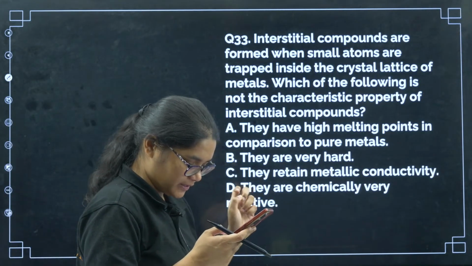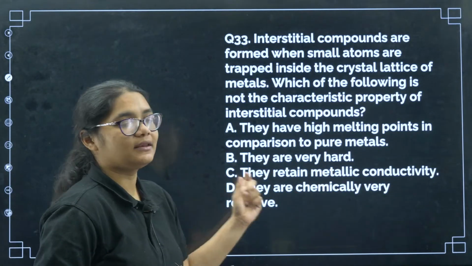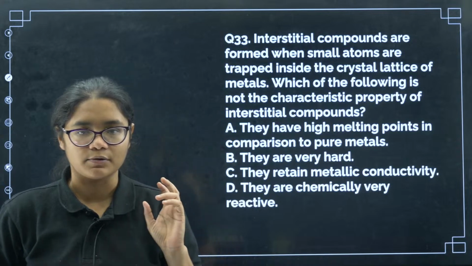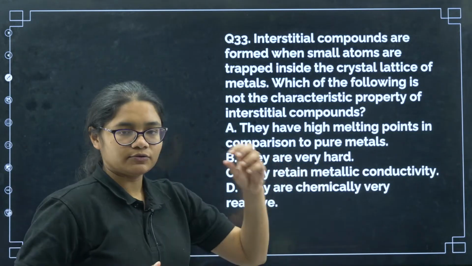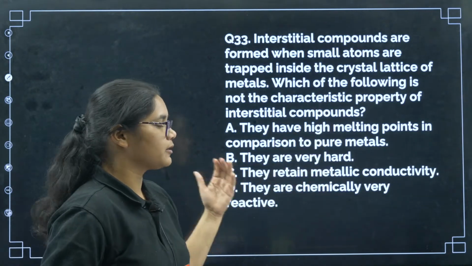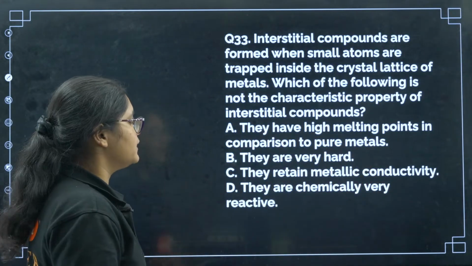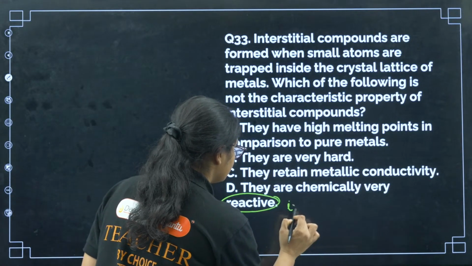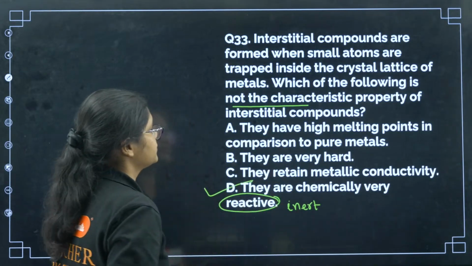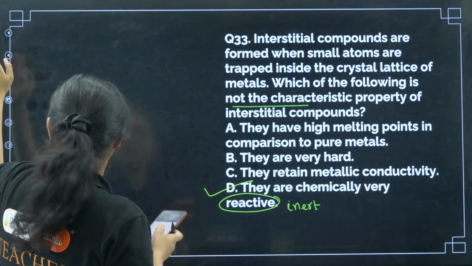Okay. Yes, Lakshmi, very good. They retain metallic conductivity. They are chemically very reactive. So interstitial compounds, we know transition elements can form interstitial compounds, right? Now they are very hard, so when the gaps are filled, automatically it will become very hard. They have high melting point and boiling point because of increased intermolecular forces of attraction. They retain the metallic conductivity, but yes, they are chemically inert. Okay. So here, which of the following is not the characteristic? Option number D here. Yes. Varija, Yashashwini, Varshu, all of you are correct here.